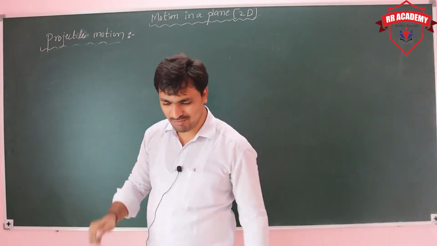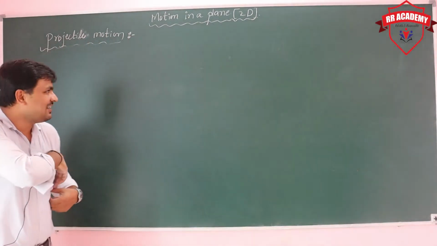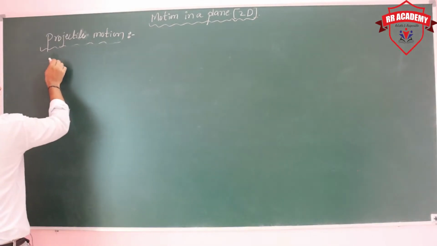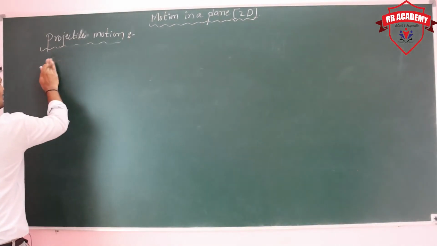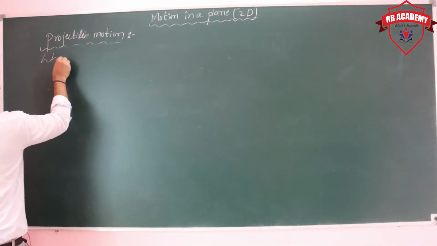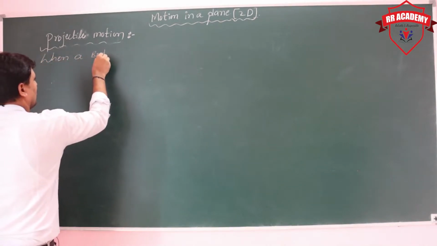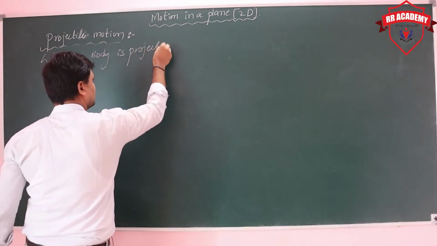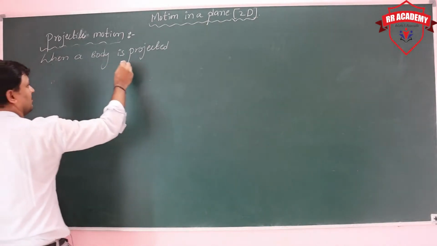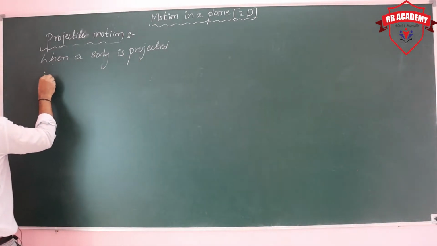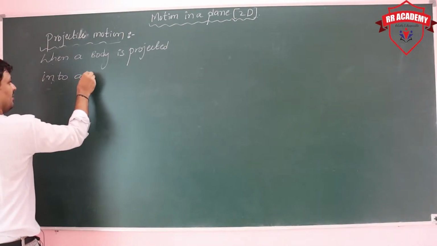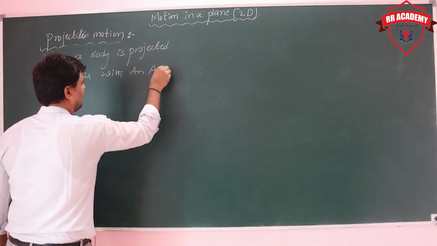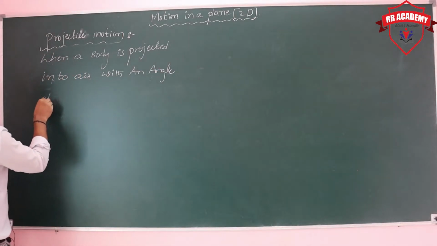Projectile motion is when a body is projected into air with an angle other than 90 degrees.